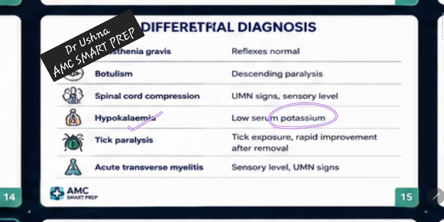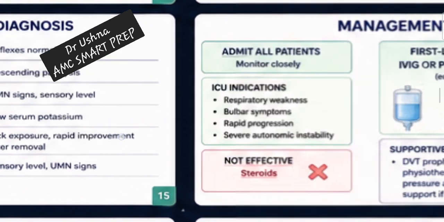Hypokalemia, they will mention potassium. Then this is not very important, to be honest. So these things are very important as a differential, and you should be very particular about how you have to rule out the differential. These are very important for your exam.